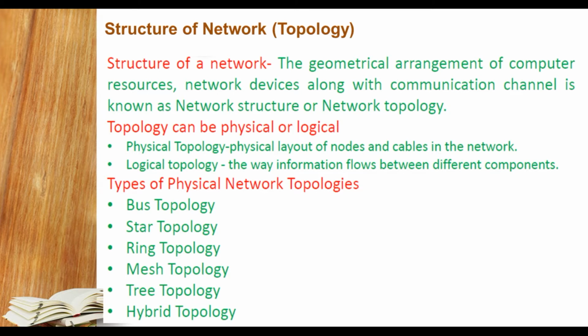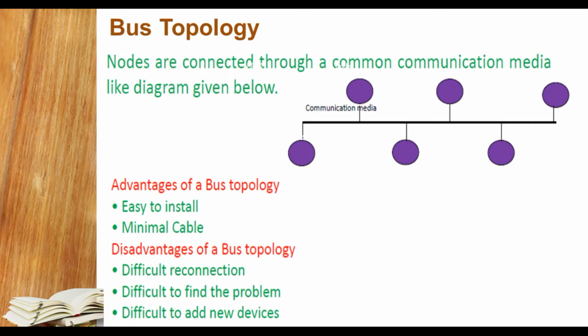Third, we'll understand the types of physical network topology. So students, we are talking about only physical topology. These are the following types. First, bus topology, second star topology, third ring topology, and mesh topology, then tree topology and at last hybrid topology.